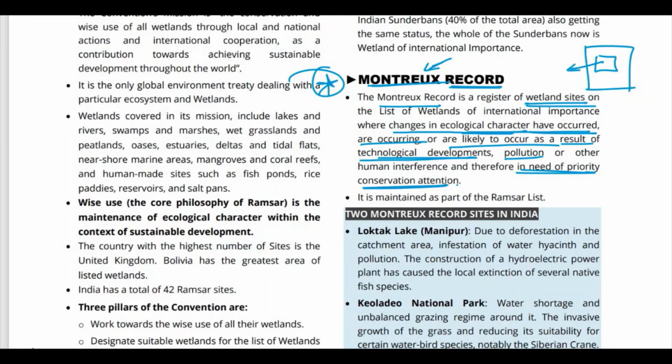सो क्योंकि रामसर कन्वेंशन is for protection of wetlands, अब it becomes important to see कि कहाँ पर ज्यादा जरूरत है अटेंशन की, कहाँ पर जरूरत है प्रायोरिटी देने की. So that is what Montreux record specifies. So it lists out those sites जहाँ पर special attention की जरूरत है in the Ramsar list. It is maintained as a part of the Ramsar list itself.